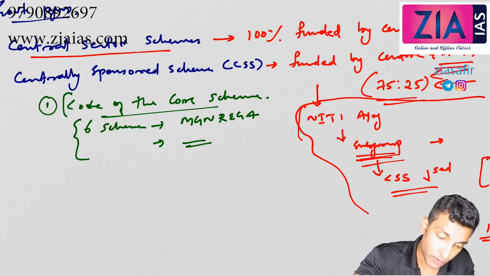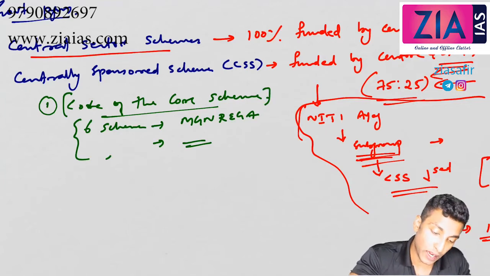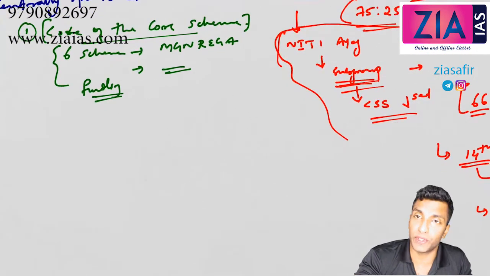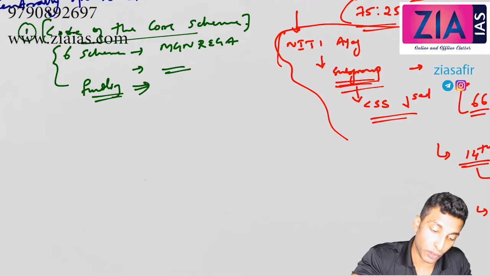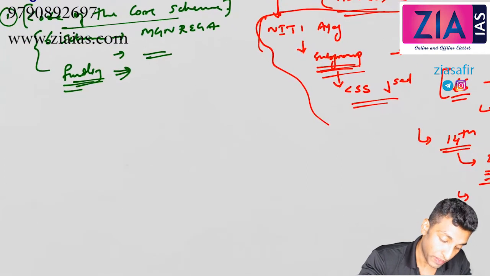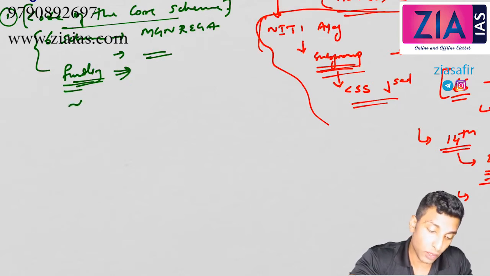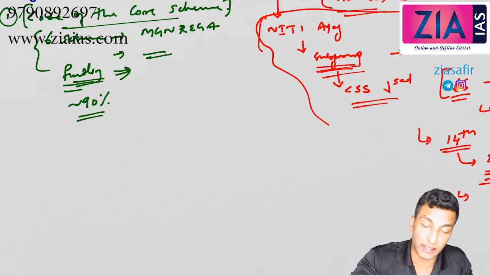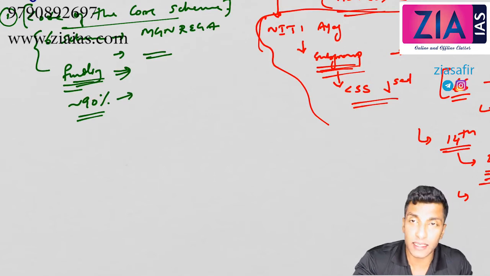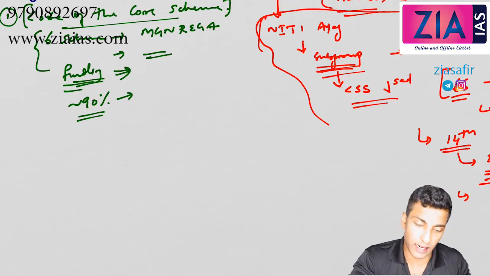Now there is no change in funding pattern here. The center will take care of this. So in case of the core of the core, there is no change in funding pattern. In MGNREGA, close to 90% is funded by the center. Why? The reason is, I'll discuss MGNREGA so that you will understand it in detail.